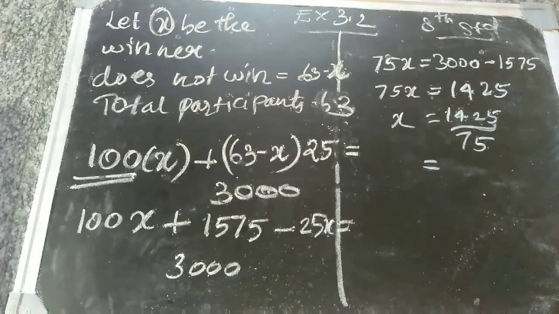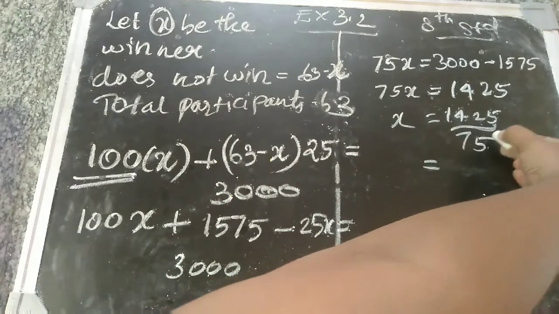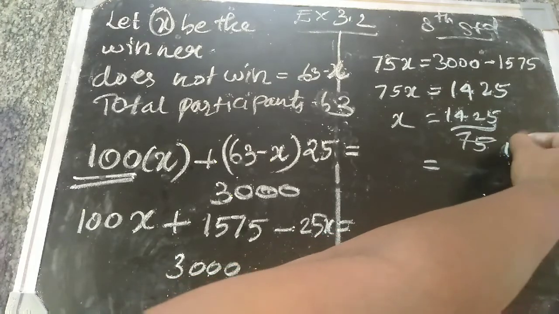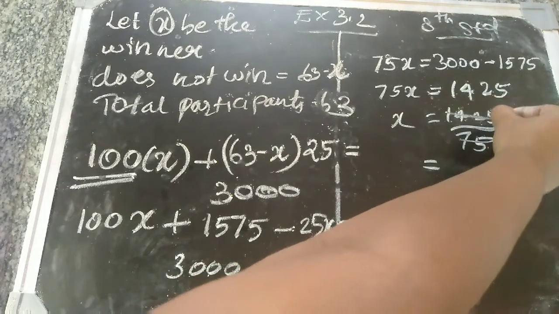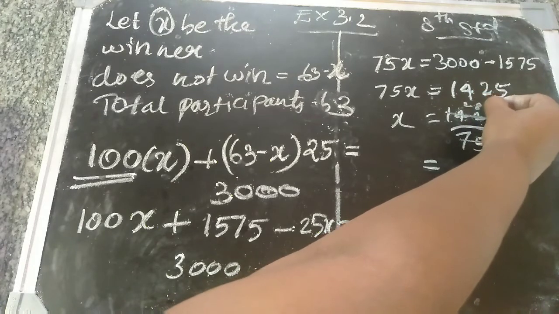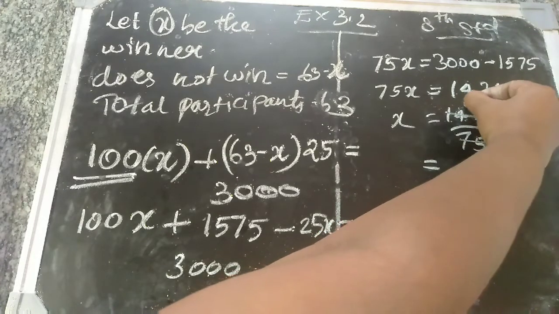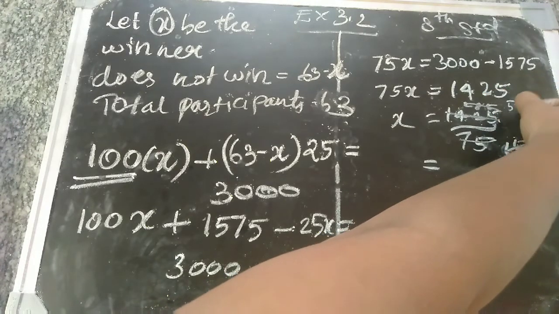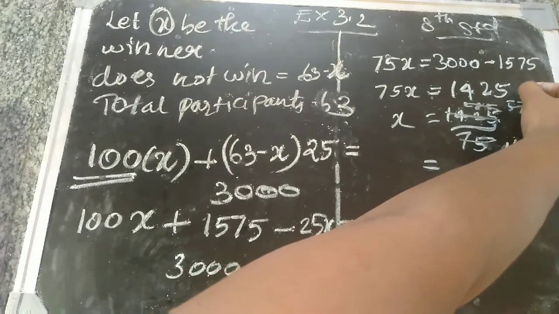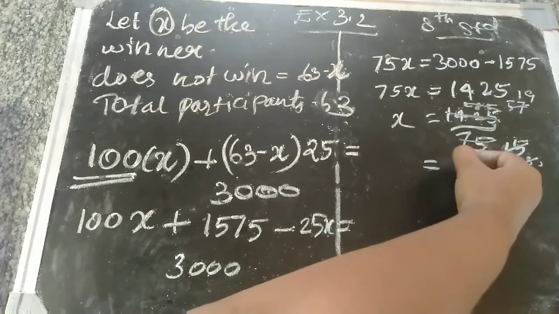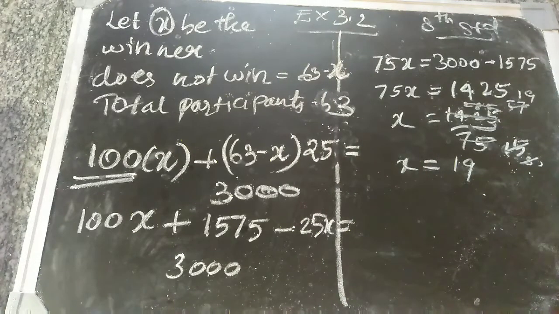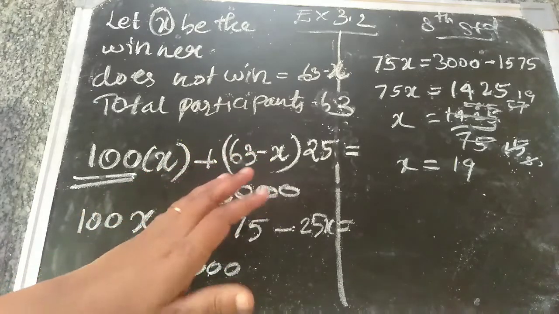If you simplify this using the 5 table, you get the answer: 15 5s are 75, and so on. If you know 75 directly, you can cancel, no problem. So x is 19. That means the winner is 19.